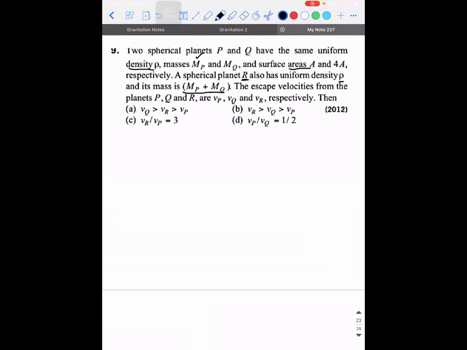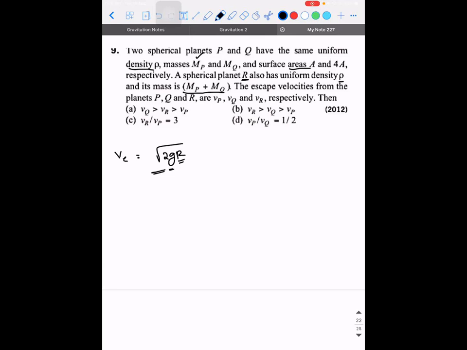Now what is the general formula? Escape velocity formula, it is root of 2gR, where g stands for acceleration due to gravity on that particular surface and R stands for the radius of that particular planet. Correct? Yes sir. Okay, if you take it like this, but tell me one thing, can I use this formula? Can I use it as root of 2gR here?